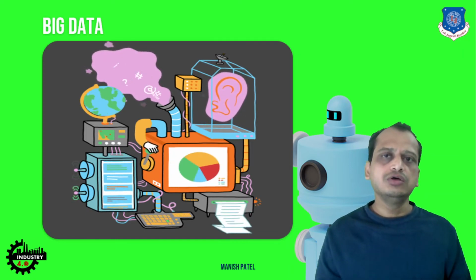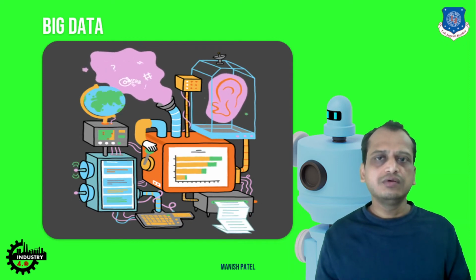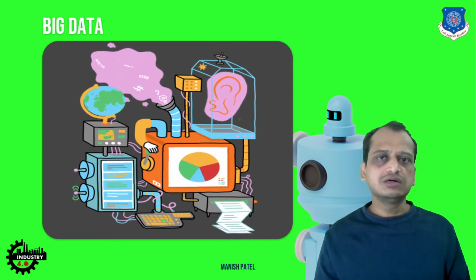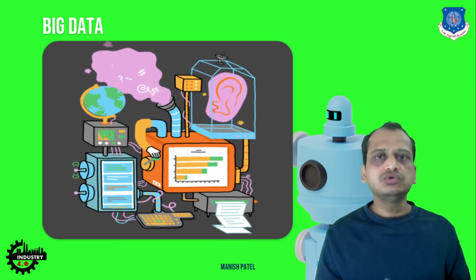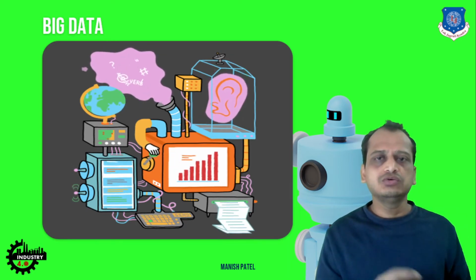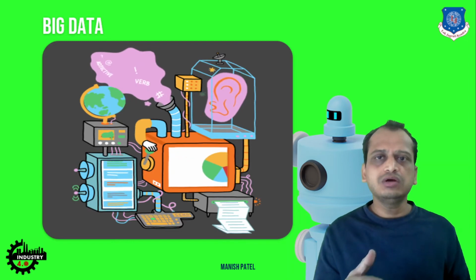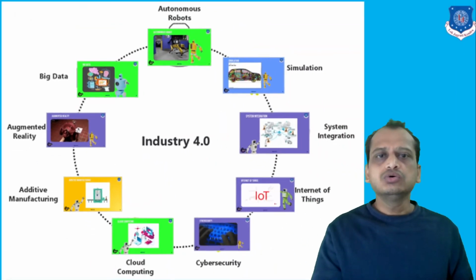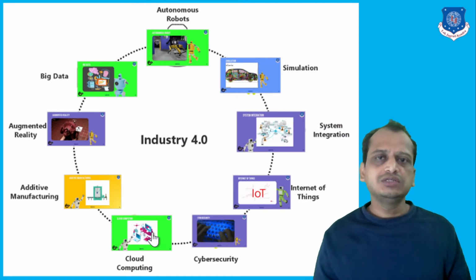This is a huge buzzword right now. This technology is being used to get the desired result, so that it will help the companies to decide properly, right? So that is the use of big data. We will look in detail in the forthcoming lectures. So all these nine technologies are the key pillars of Industry 4.0, right? So these contribute to Industry 4.0.